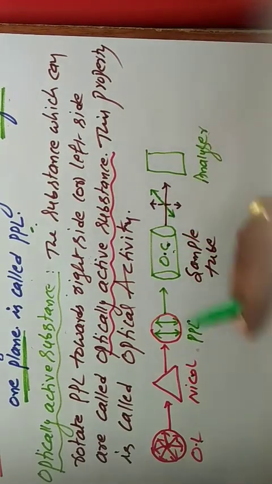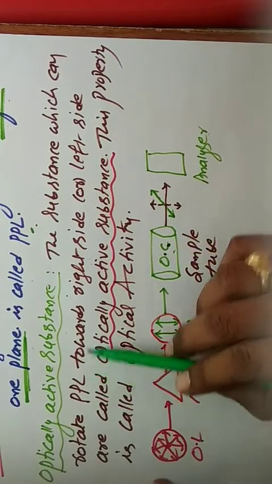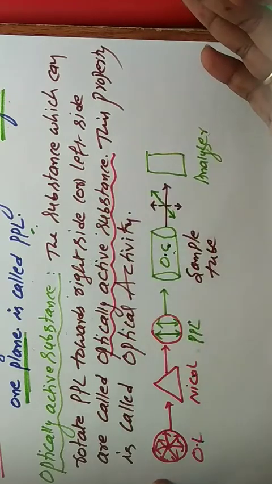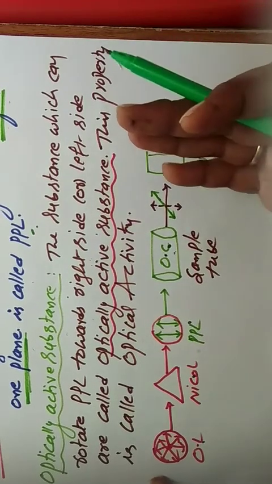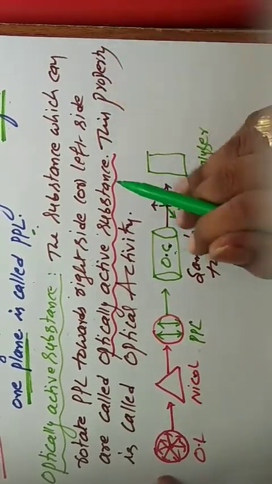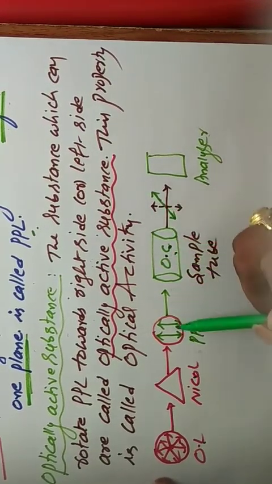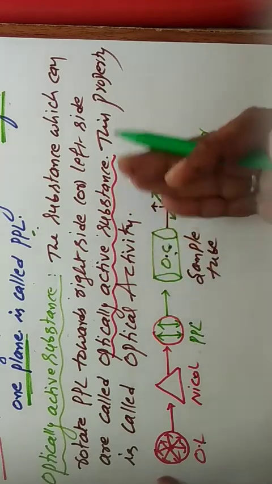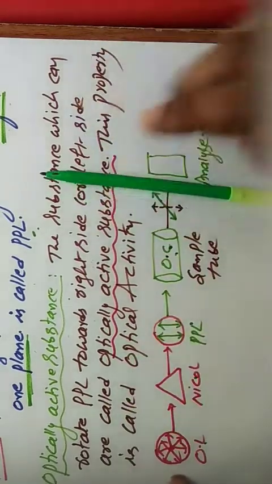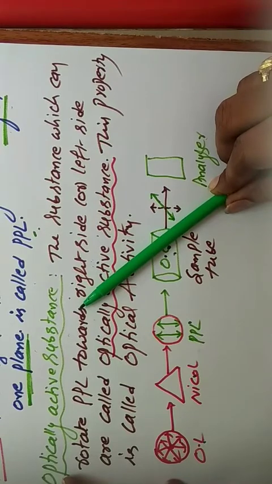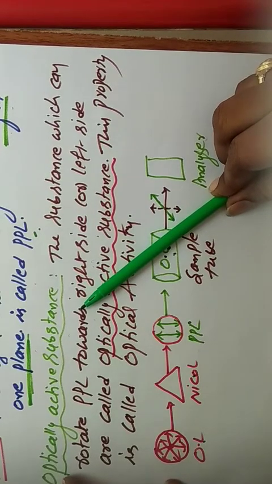Now we discuss another definition. Suppose an organic compound rotates the plane polarized light in right side direction only, that is called dextrorotatory compounds. Suppose an organic compound rotates plane polarized light in left side direction, like this, that is called levorotatory compounds.